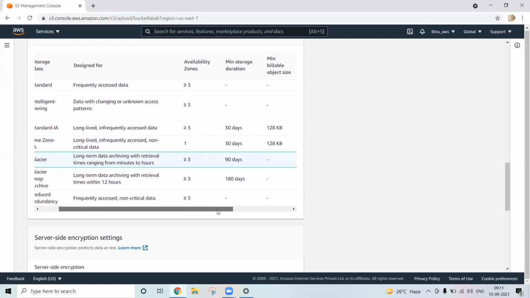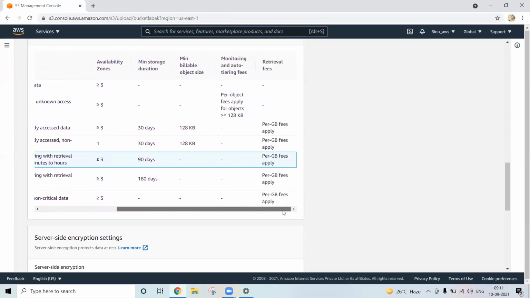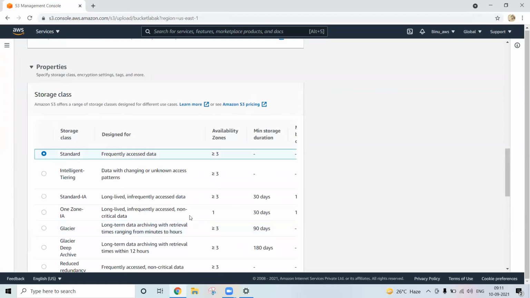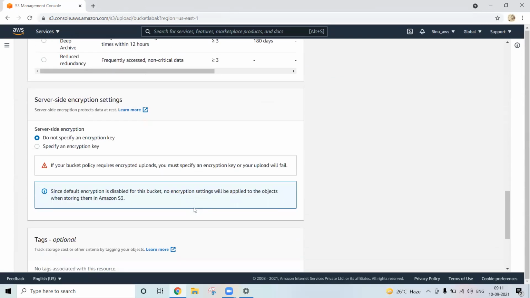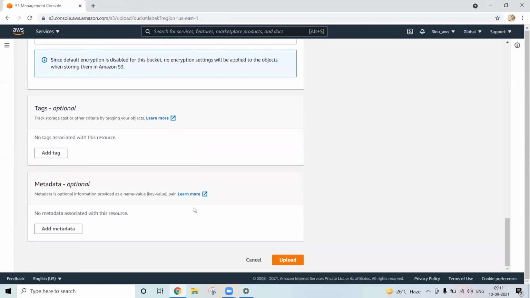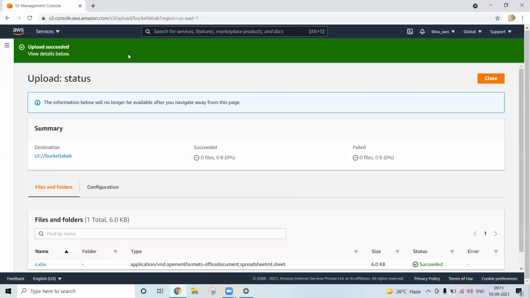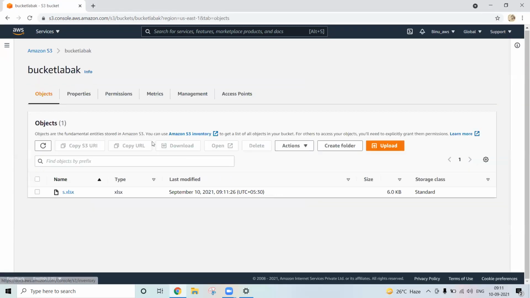See, there are lots of properties, right? So keep it as Standard by default. Encryption key, tag, leave it as it is. Upload the files. See, it is uploading the files. Now this file has been uploaded.